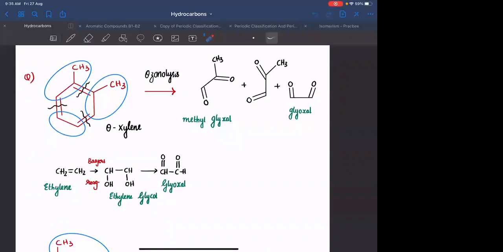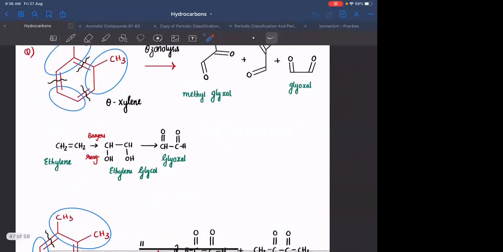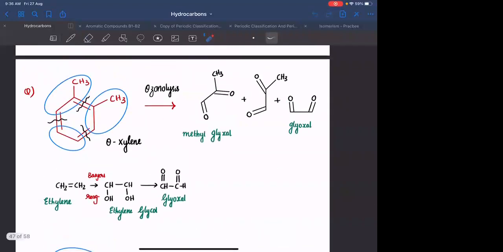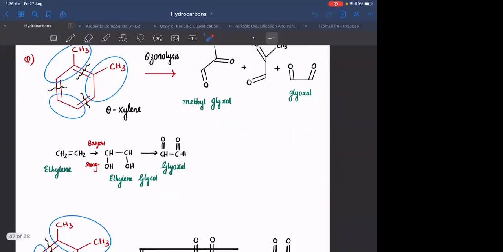These are standard questions: ozonolysis of orthoxylene, metaxylene and paraxylene. Xylene means two CH3 groups on a benzene ring. If both the CH3 are present ortho to each other, it is called orthoxylene. They will be asking what are the products of ozonolysis of orthoxylene or metaxylene or paraxylene. What you need to remember is you need to take both the resonating structures and form the products. This is one of the resonating structures. You can have another resonating structure of it. You need to do ozonolysis of both these structures and form the products.